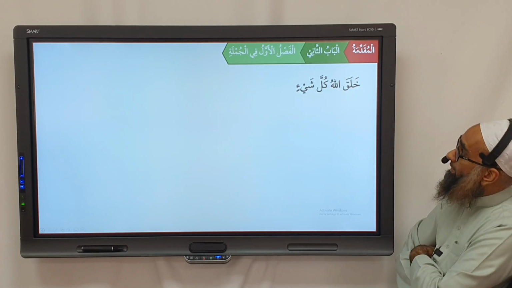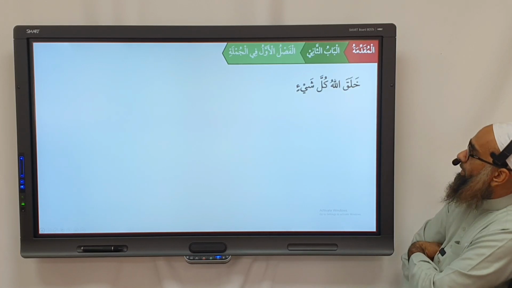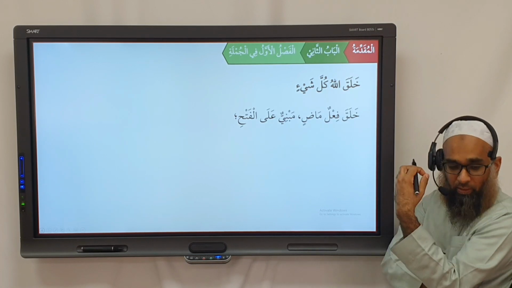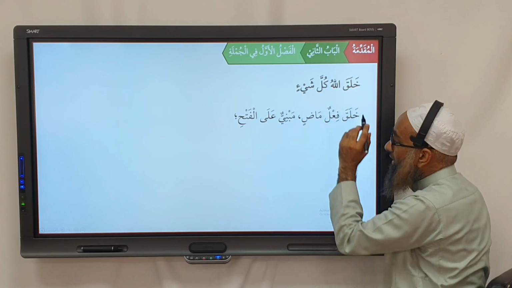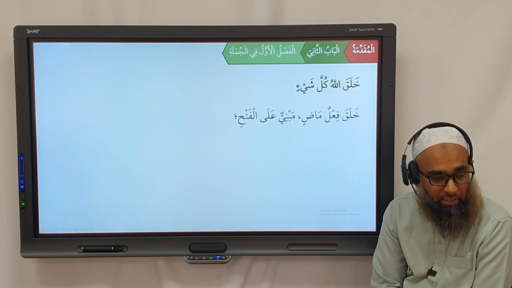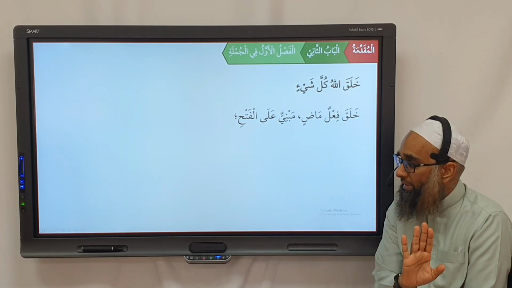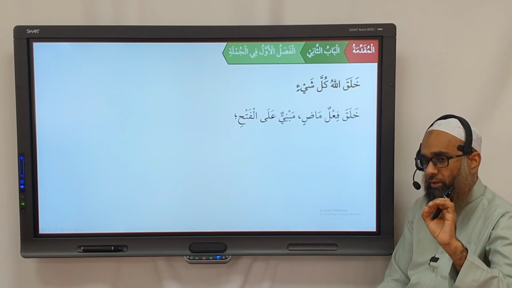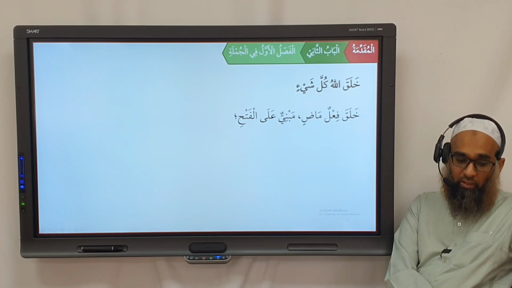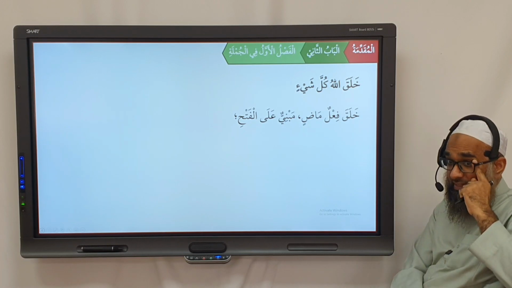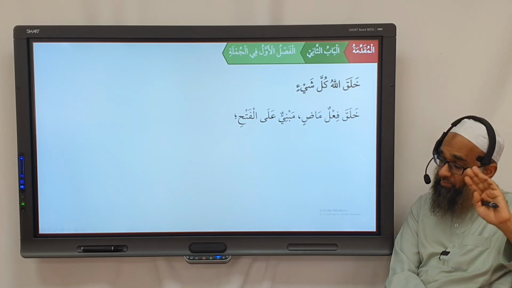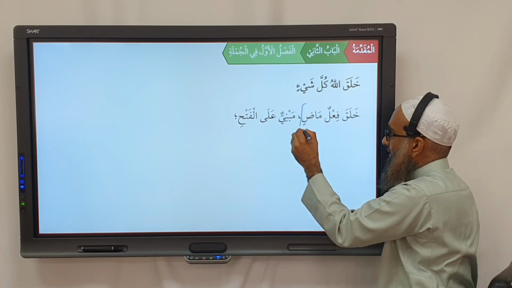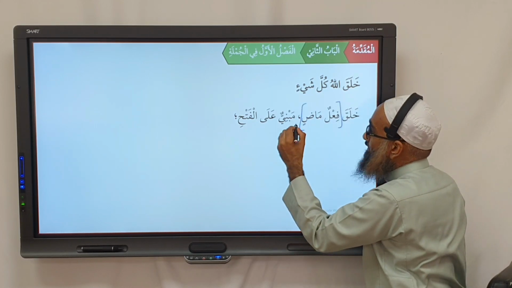Next we have a jumla fa'liya. So this is a bit different here. So the word khalaqa is what? We say here khalaqa, fa'l madhi is mabni. The fa'l madhi is mabni. It doesn't have a marfu', mansub, majzoom state. And we'll do a bit more of this later on. If you look at the i'rab of the fa'l madhi, it doesn't have an i'rab. So for fa'l madhi, you don't say marfu', mansub, majzoom. You just say it's fa'l madhi. And then you say it's mabni.